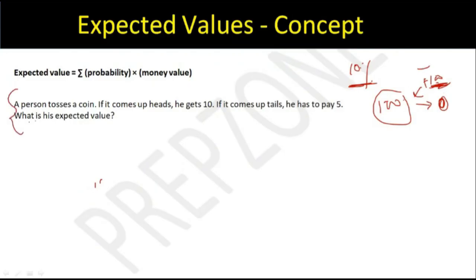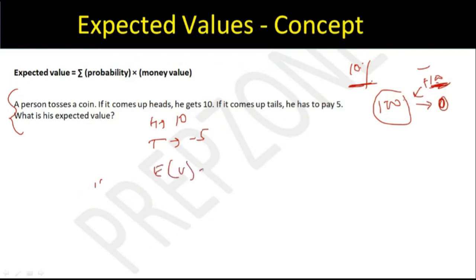A person tosses a coin. If it comes up heads, then he gets 10 rupees. If tails comes, then he has to pay 5 rupees, so I'm putting a minus sign because he will have to pay. Now, what is the expected value?